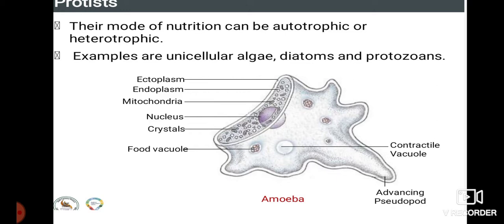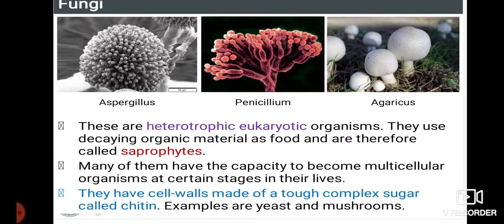Diatoms are mainly found in which one? That is in the sea. Diatoms are mainly made up of silica. Fungi. As you all know, they are not included in any of the other kingdoms, so they have been kept in a separate kingdom called fungi, that is fungus.